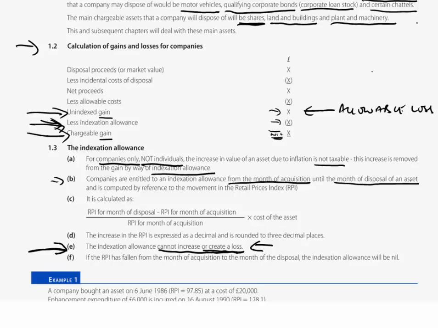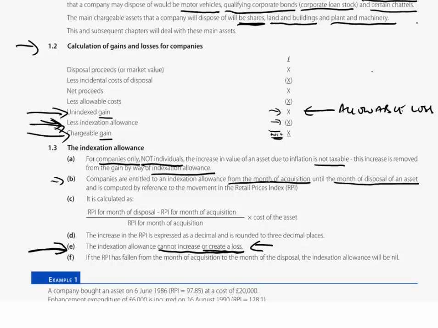There would be one such calculation for each amount of allowable cost incurred. Now, we're never going to see ridiculous scenarios of several enhancements. We may have probably just an original cost, and then every now and again in questions we have an amount of enhancement expenditure. And we've got to work for each such amount of cost what indexation allowance is there. Now, what we've got to do is to base this movement in terms of the inflation effect on the business. We've got to measure that by reference to some acceptable inflation measure.